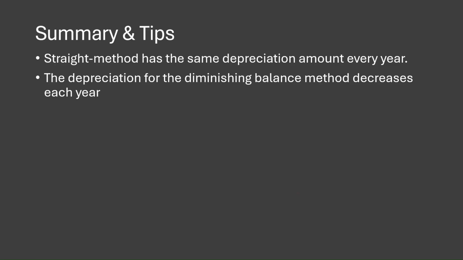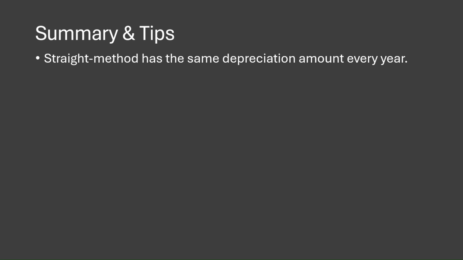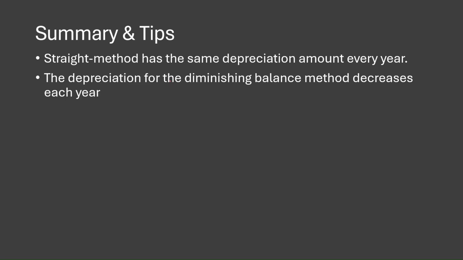Right. So looking into the last slide, which is the summary and the tips that I'm going to give you when it comes to depreciation. First one is the straight line method has the same depreciation amount every year. So each and every year, the depreciation for a straight line method is the same. So don't forget, if the first year was 15,000, the second year is going to be 15,000, third year is going to be 15,000 up until its useful life, right?